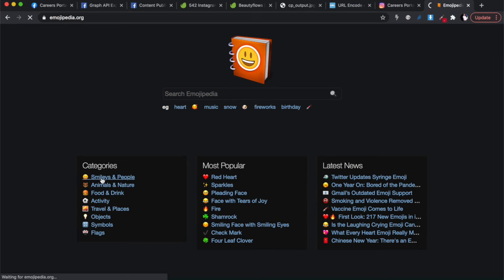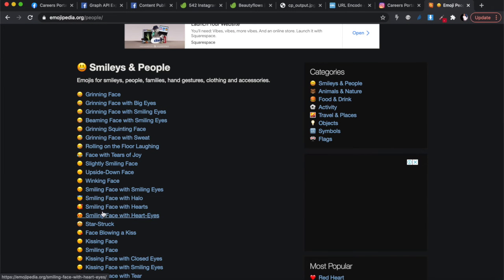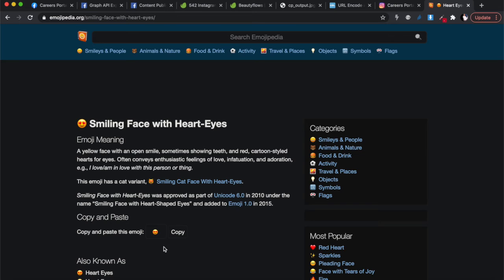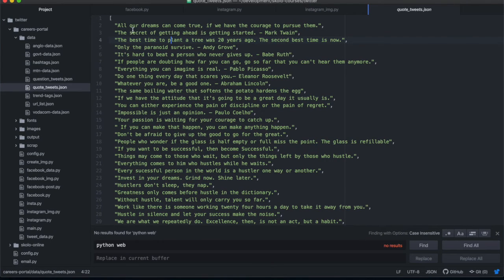Let's say you find the love emoji with the smiling face. It always makes your message pop a little bit. You can just copy that and paste it in there. Inside the JSON file it will work, and it will also be decoded by Instagram when you send it, if you code it properly.